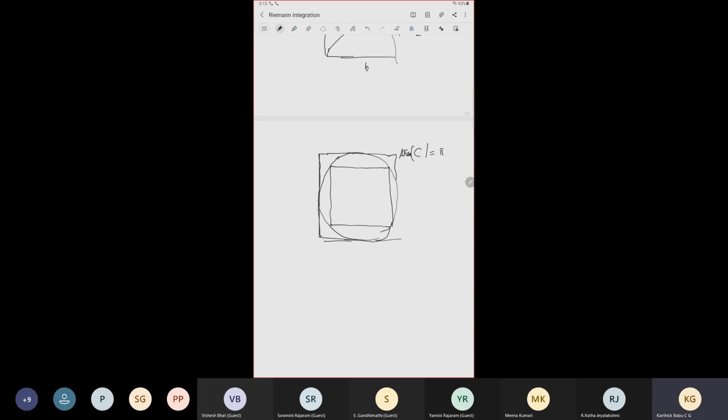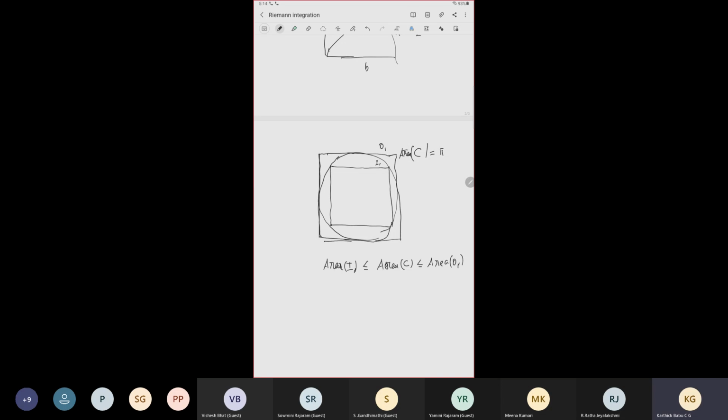Then the area of the bigger square is O1, and this is I1, the inside square. The area I1 is inside the circle, so it is less than or equal to the area of the circle, say B, and the outside square O1 has area bigger than the area of the circle.